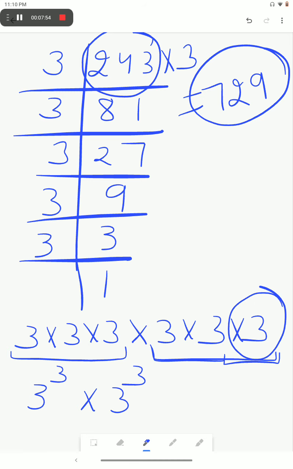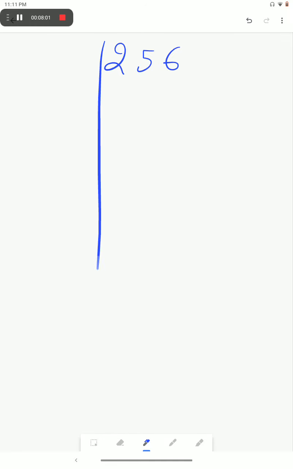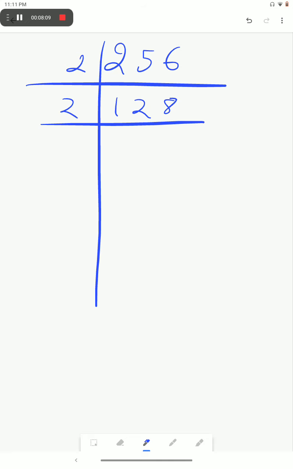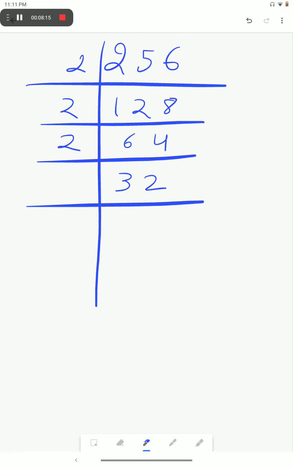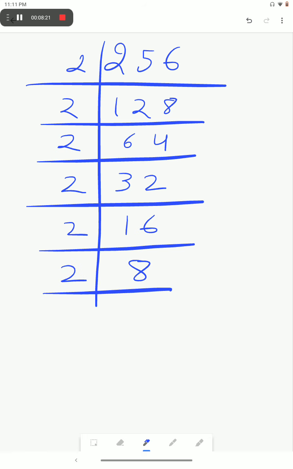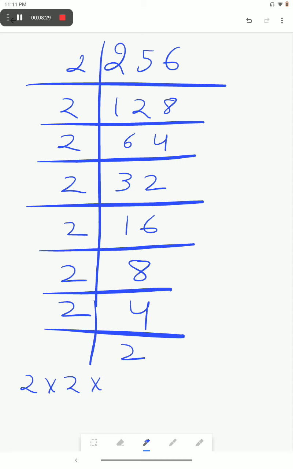Okay. One more question. Next is 256. Now find its prime factors. 2 into 128, then 64, then 32, then 16, 8, 4, 2, 2. What are its prime factors? The prime factors will be 2 into 2 into 2, then 2 into 2 into 2, then 2 into 2.